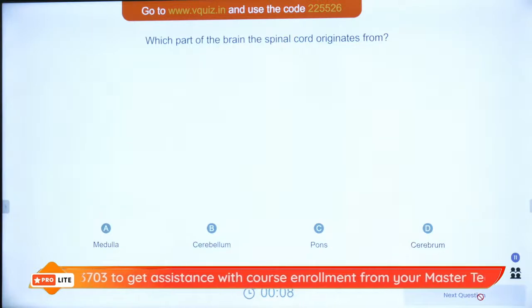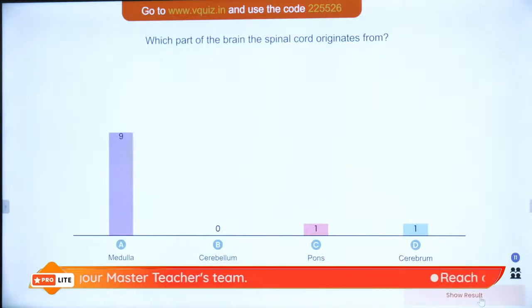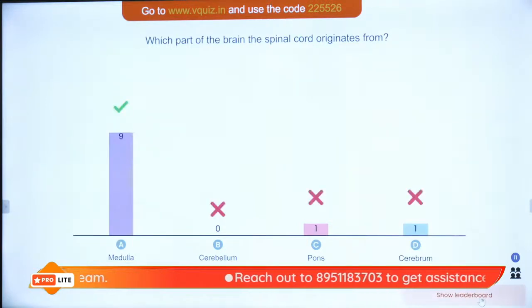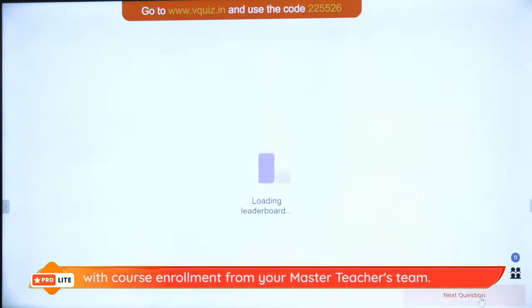Great. Very good, very nice. The answer to this question will be, without a doubt, medulla. I already told you, I even told you in the third question, I think, that medulla is the part from which the spinal cord arises. So very good. 9 out of 11 are correct. That's very nice.